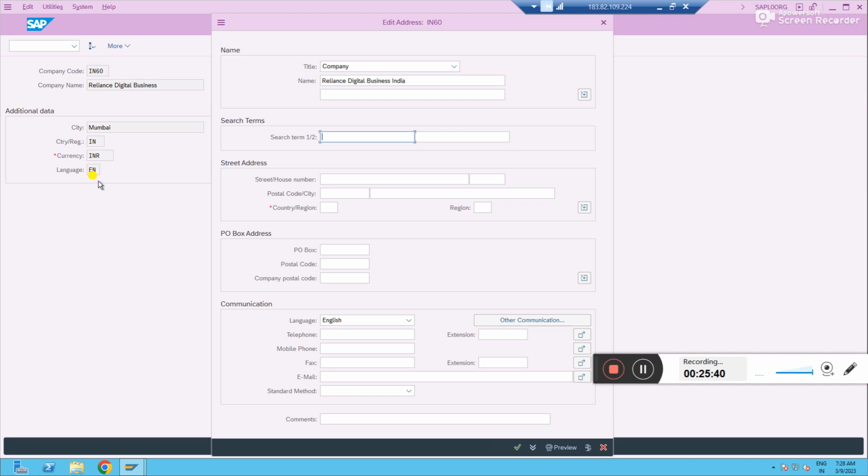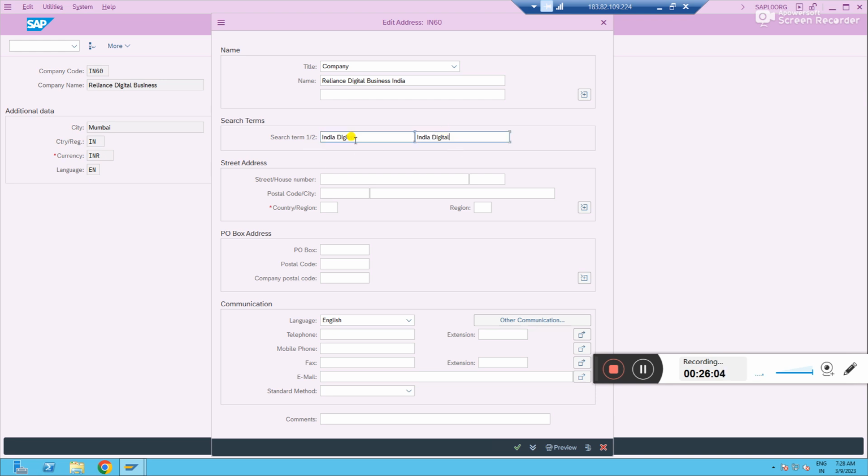So just give one search term, maybe we call it India digital. Later we create different company codes, and by using this search term, we can find the Indian digital company code very easily. So later you will understand.